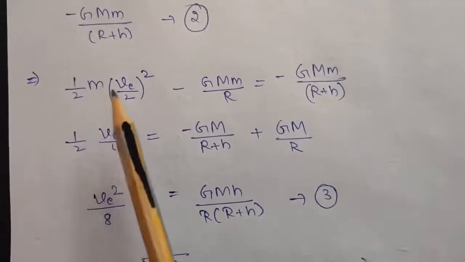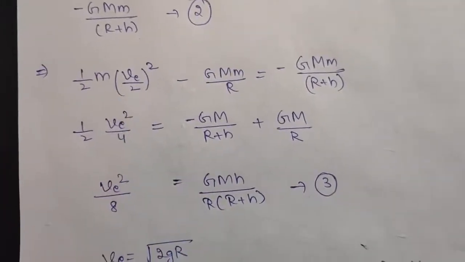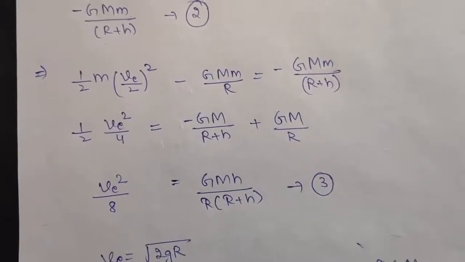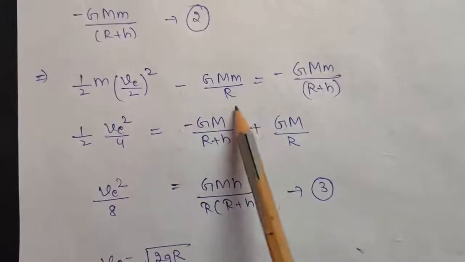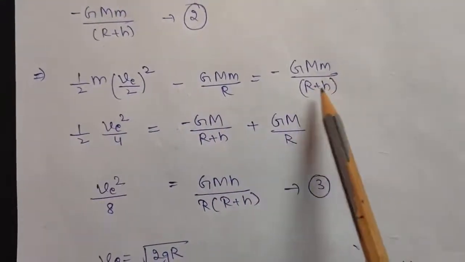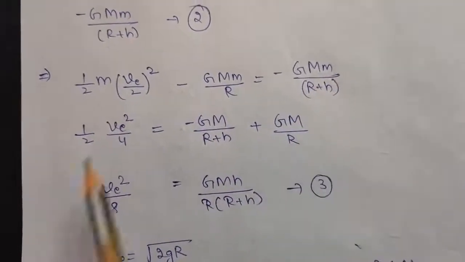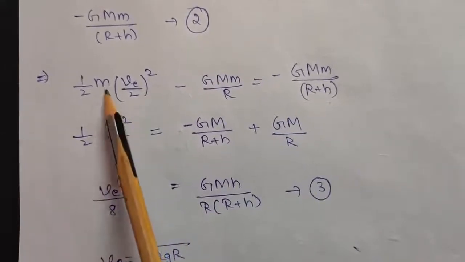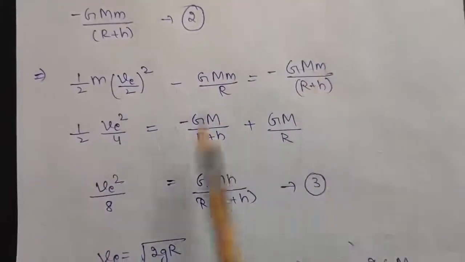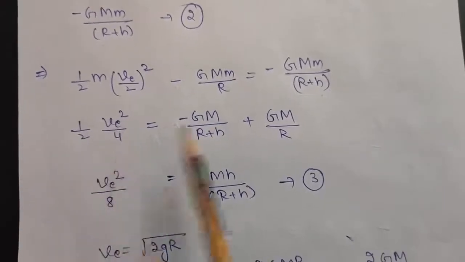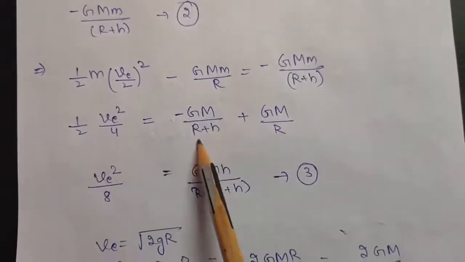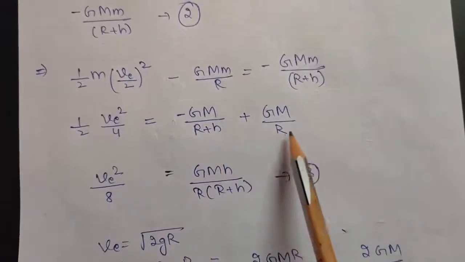So half mv square, where v is given to be half of escape velocity in the question. So v square will be (ve by 2) whole square, minus GMm by R is equal to minus GMm upon R plus h. Just solving it, this small m will cancel out from all the terms. So you will be left with half of ve square by 4 is equal to minus GM upon R plus h plus GM by R.